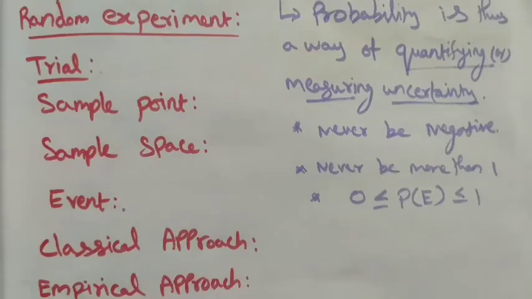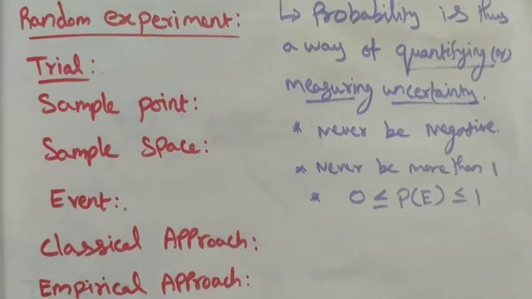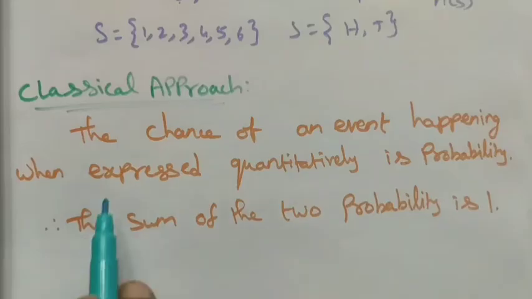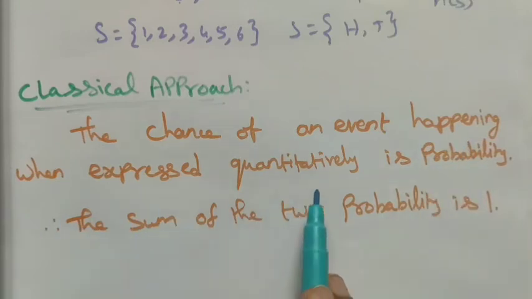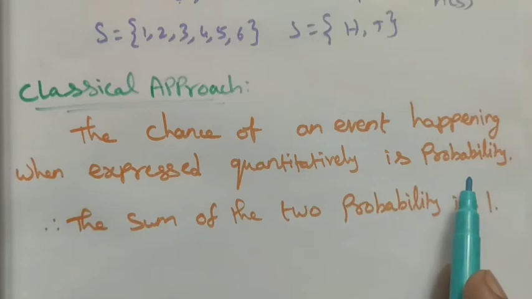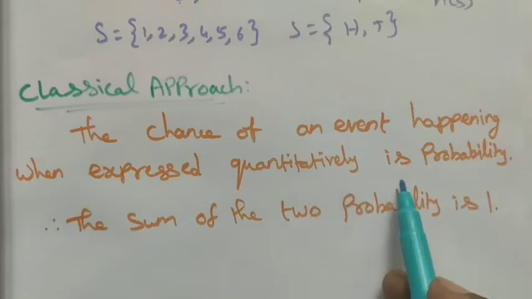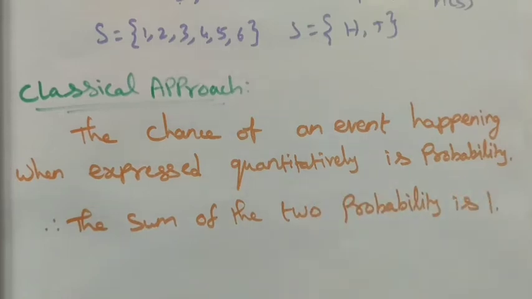Next we see the classical approach. See, the chance of an event happening, when expressed quantitatively, is the probability. That means the sum of two probabilities is 1.